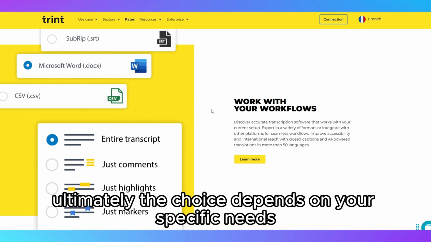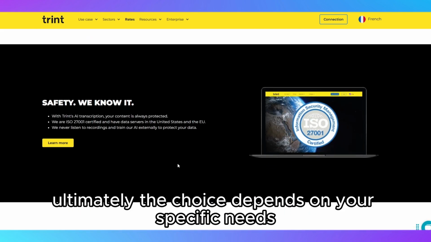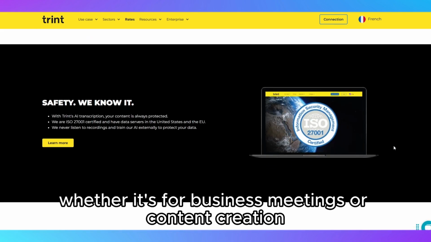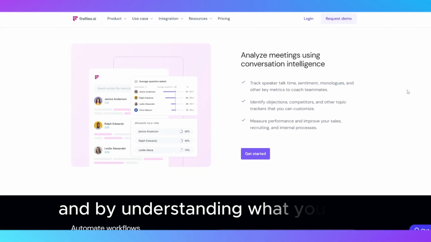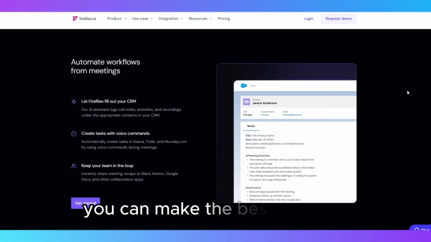Ultimately, the choice depends on your specific needs, whether it's for business meetings or content creation. Both tools have their strengths, and by understanding what you need, you can make the best decision.